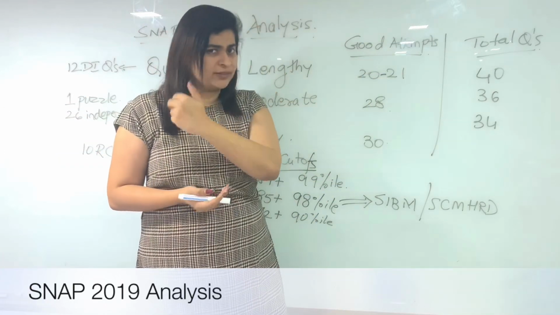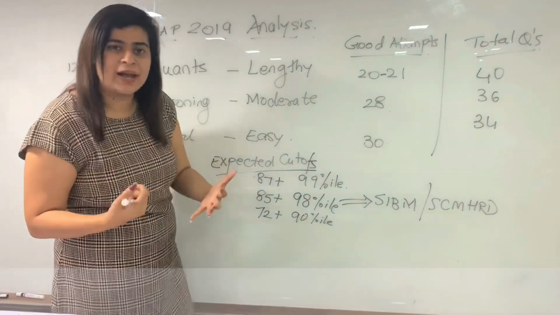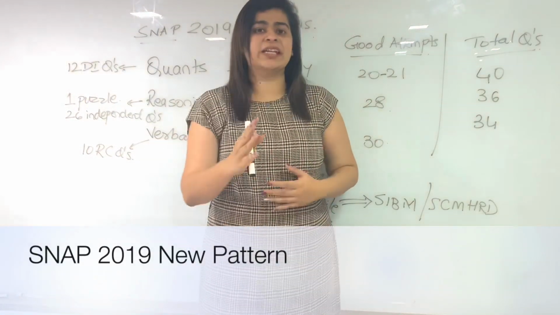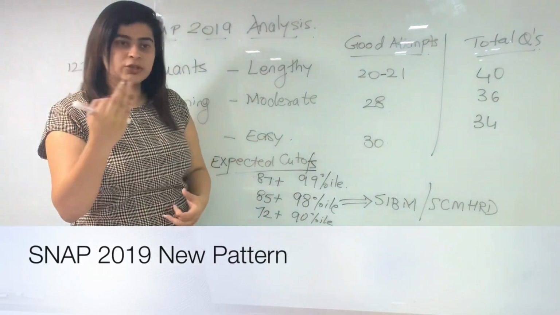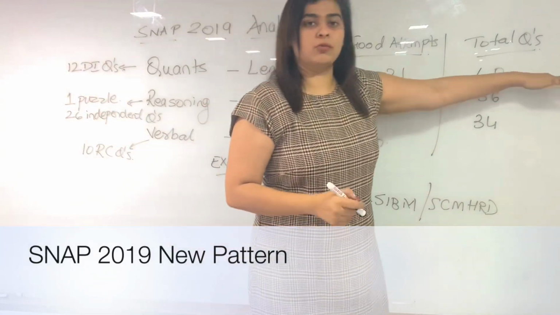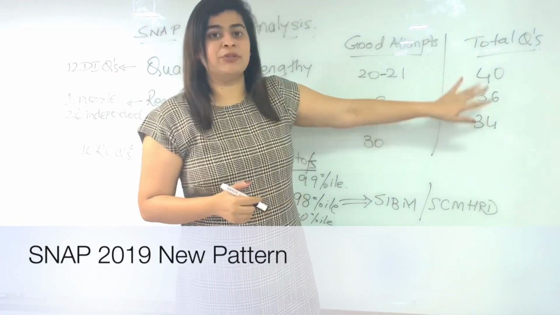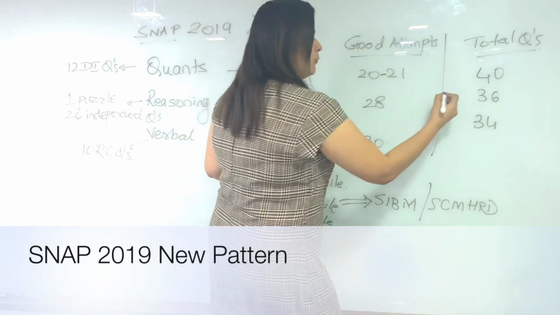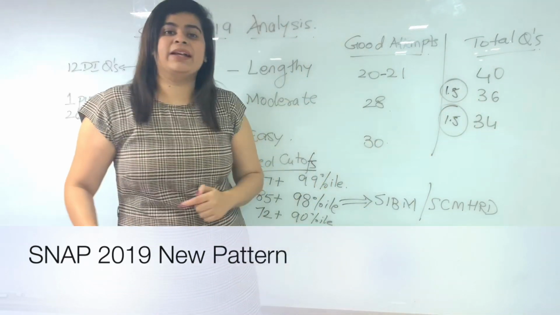Okay, so dissecting the exam a little bit here. The exam was a little different pattern this year. First year with no GK, which is a very big advantage. So overall, you had 3 sections: quants, reasoning, and verbal. 40 questions in quants, 36 in reasoning, 34 in verbal. If we talk about the scores, 1.5 marks for each question in reasoning and verbal.